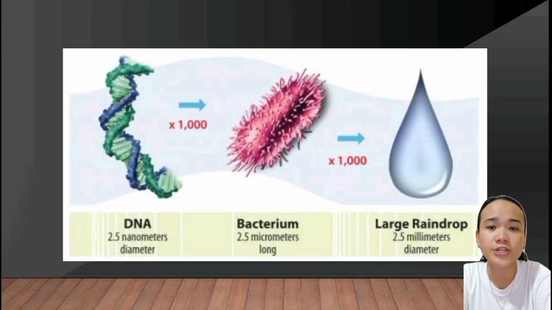The first illustration shows pictures of DNA, bacterium, and large raindrop. As you can see, the DNA measures 2.5 nanometers in diameter, and 1,000 times bigger than the DNA is the bacterium that is 2.5 micrometers long. And another 1,000 times bigger than the bacterium is the large raindrop that is 2.5 millimeters in diameter. The DNA and the bacteria cannot be seen by the naked eye. However, the large raindrop can be seen, but it is already small. Imagine how much smaller the bacterium and DNA are.